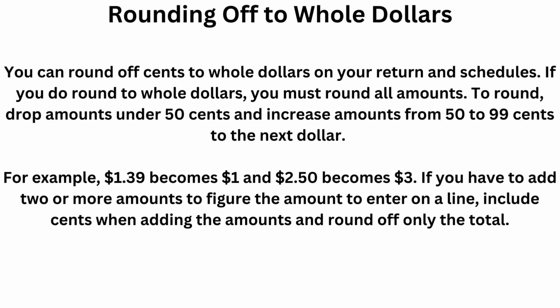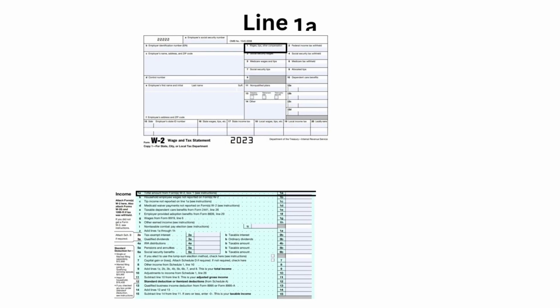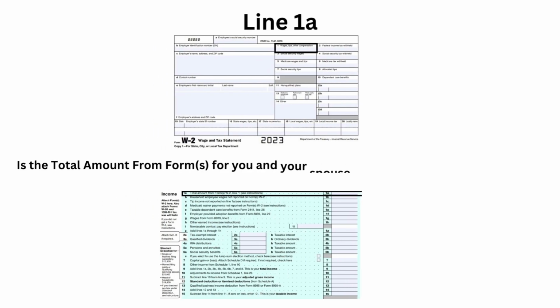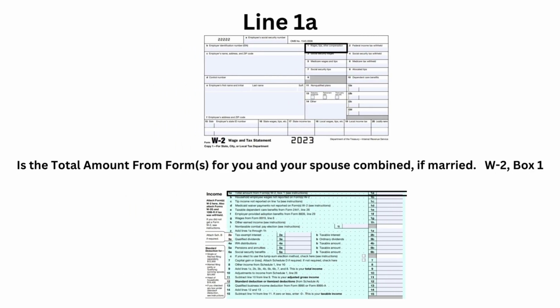You can round off cents to whole dollars on your return and schedules. If you do round to whole dollars, you must round all amounts. To round, drop amounts under 50 cents and increase amounts from 50 to 99 cents to the next dollar. Line 1A is the total amount of income from W-2 forms for you and your spouse combined, if married.